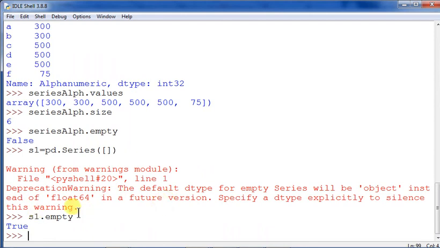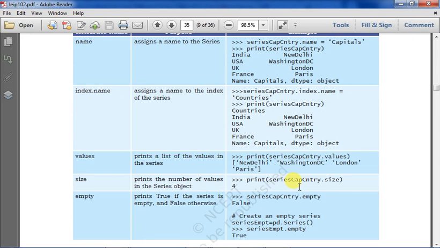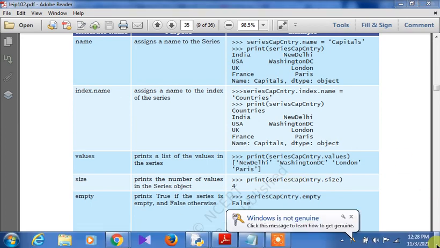So s1.empty is showing true because no value has been given; I have just given the constructor of the series. In this way, you will be able to check the different attributes that can be used whenever you are working with a series.